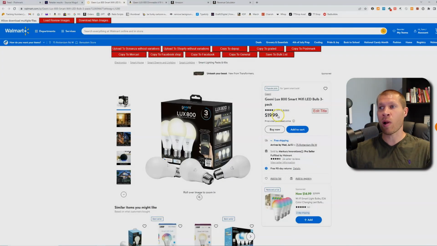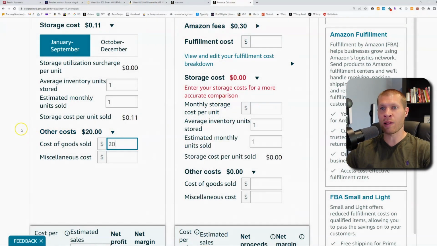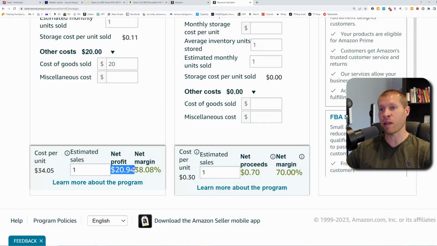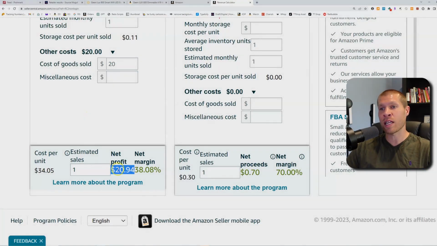So my cost per product here, we'll round it up. We'll just say 20 bucks. So the cost of goods sold will be $20. And that's going to tell us that our net profit here is going to be almost $21 per unit if we buy these for $20 on Walmart, and then sell them on Amazon. Now keep in mind as well, you're going to need to ship them into FBA, which is going to cost you money as well. So if you're shipping a decent amount of products into FBA, I'd say 5 to 10 products or more, then you can estimate on average that each product is going to be $1 for you. So if we take $1 out of this, then it's really only going to be $19.94 net profit if we match the buy box.